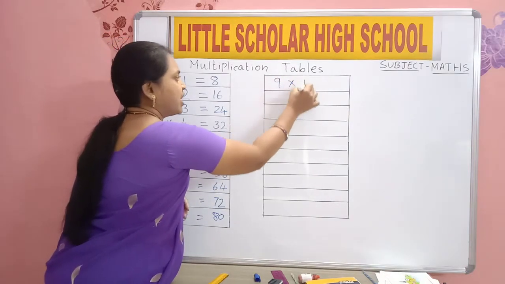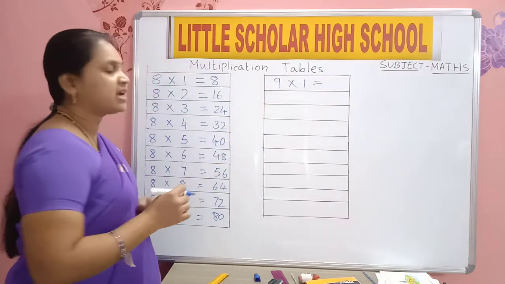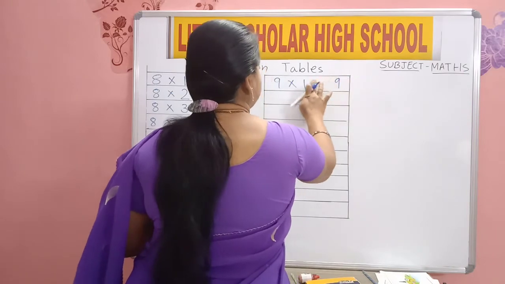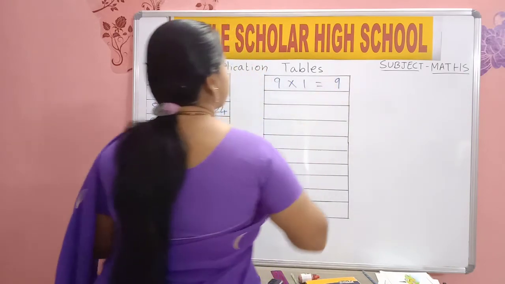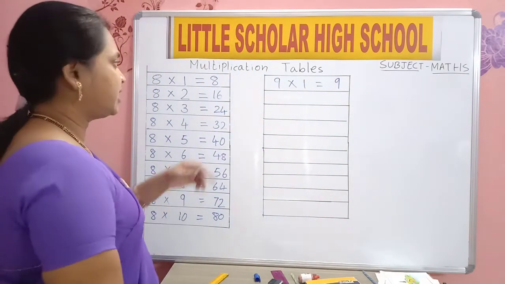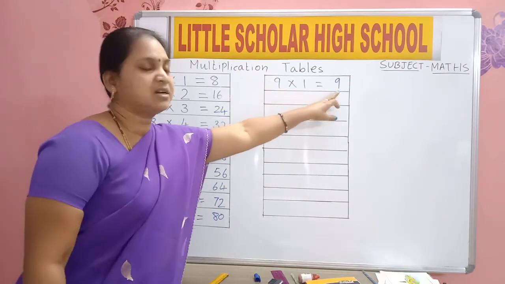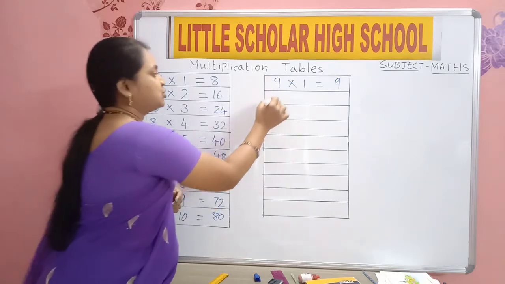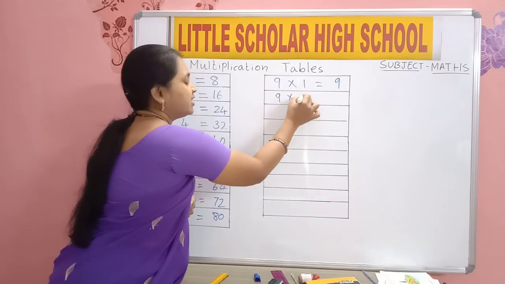9 into 1 is equal to 9. 9 1s are 9. 9 ones are 9. After 9 1, 9 2.